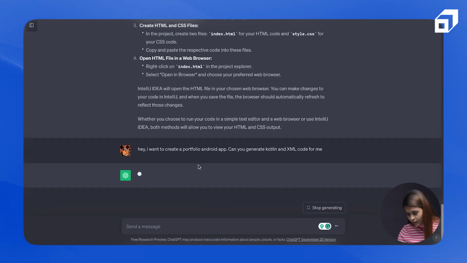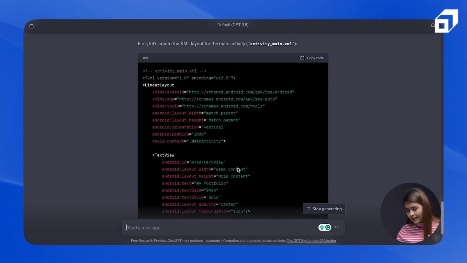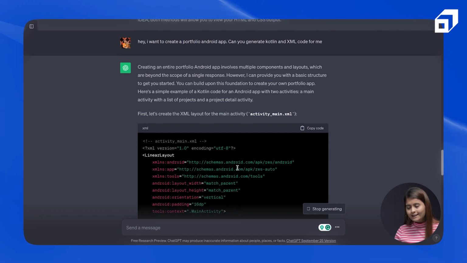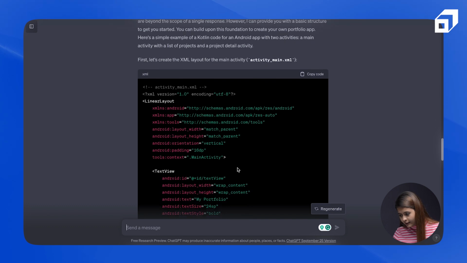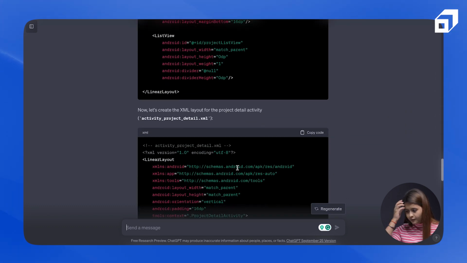Okay. So it is telling me that creating this portfolio application is a big task and it involves multiple components and layouts in it. But it is saying that I have given some basic stuff to you and you can take it ahead from there, right? So let's try it out if the code that it has provided to me is working or not.